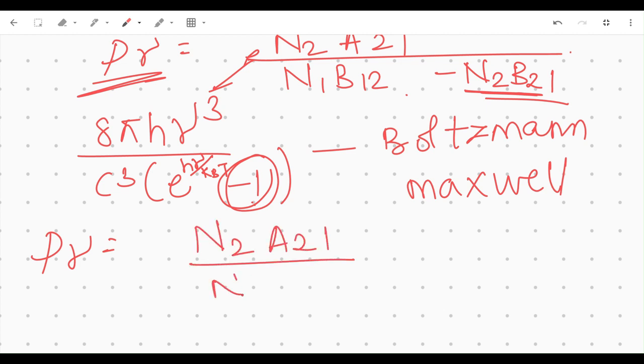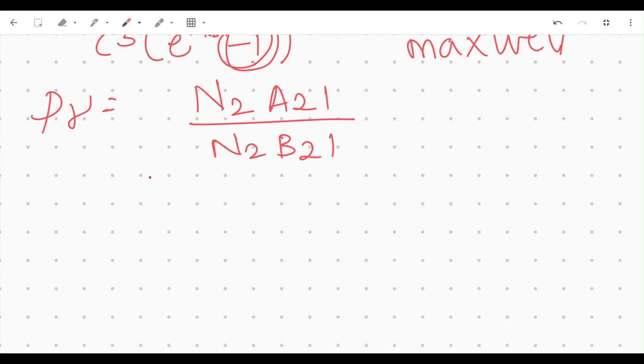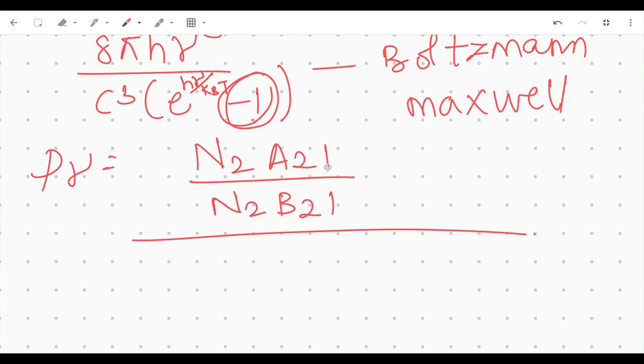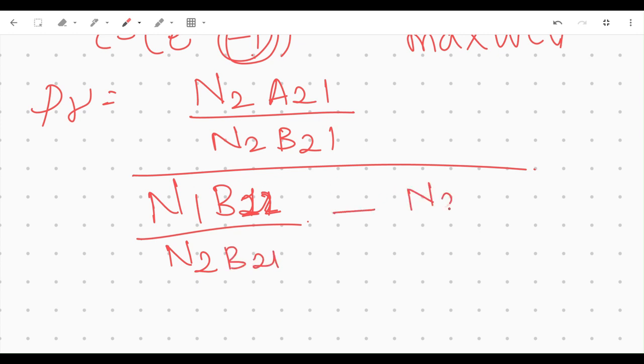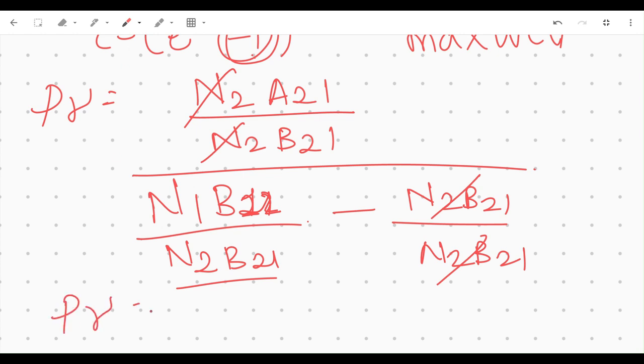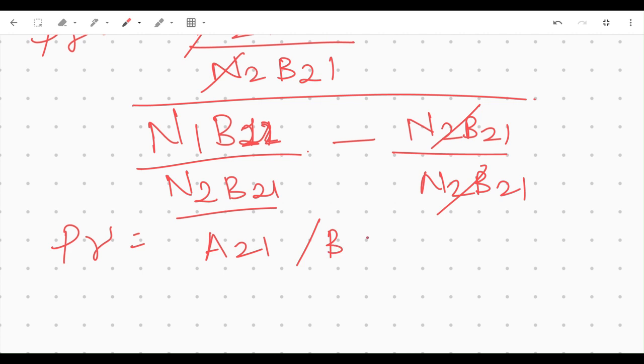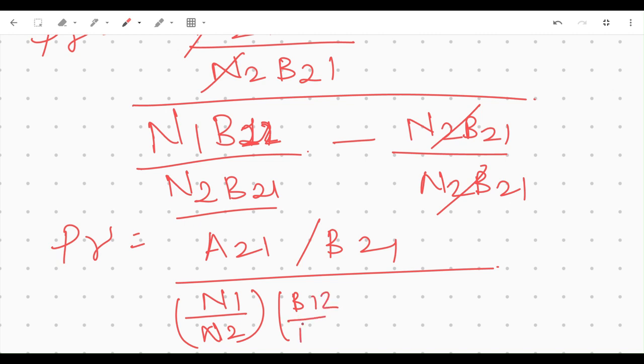Anyways, N2 A21 divided by N2 B21, divided by N1 B12 divided by N2 B21 minus N2 B21 divided by N2 B21. Okay, so this gets cancelled, this gets cancelled, nothing cancels here. And we are left with this weird expression of A21 by B21, the whole divided by N1 by N2, and yeah, this very weird expression right here.